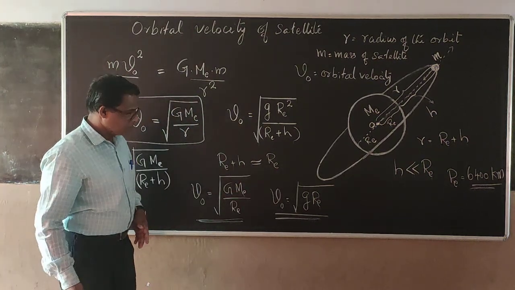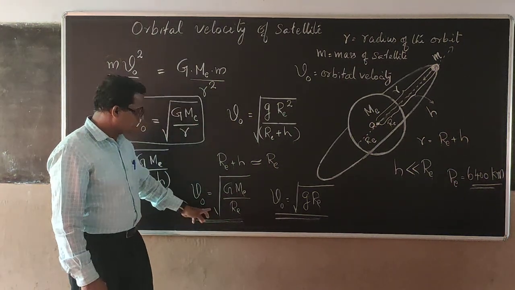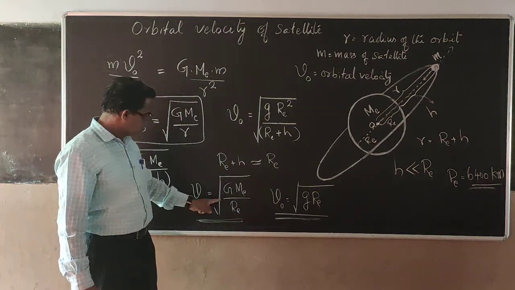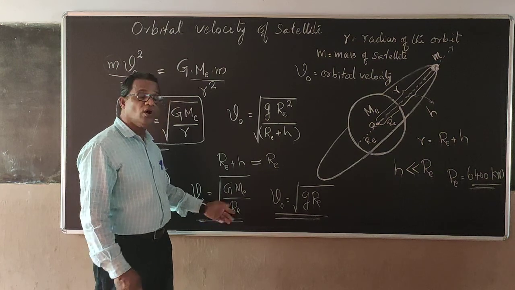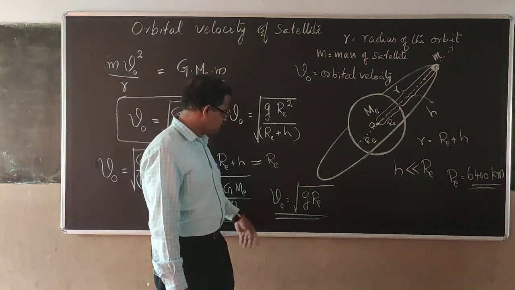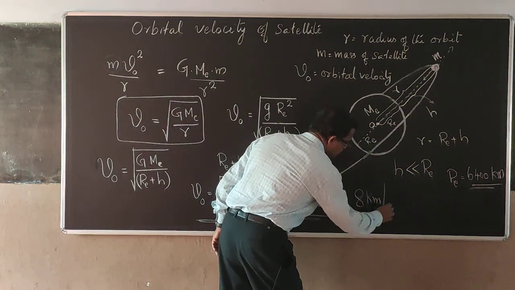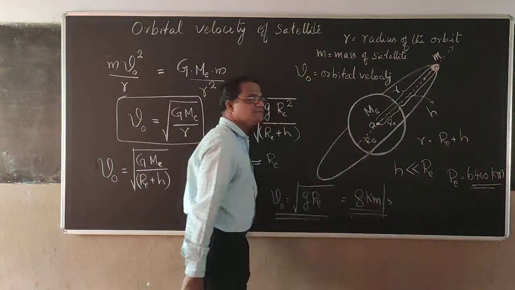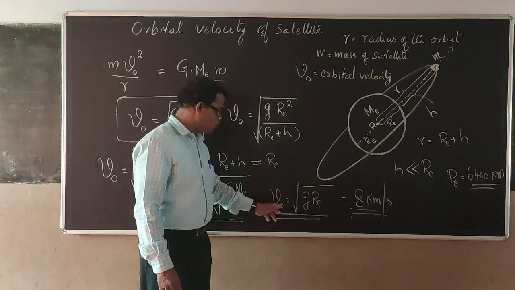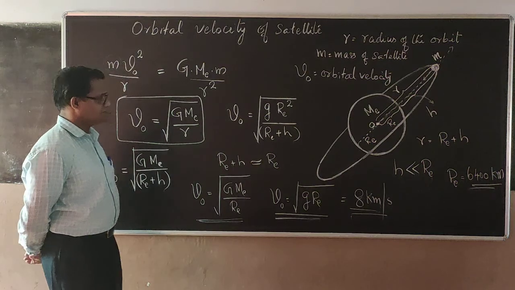Now from these two equations it is very clear that if that special case is taken, you will be getting a constant value for the orbital speed, because capital G, ME and RE, all these are constant. You can substitute the values and see the value of VO according to this equation will be 8 kilometer per second.